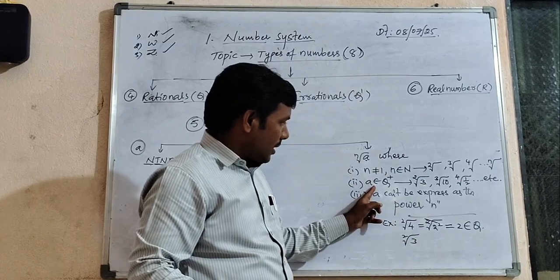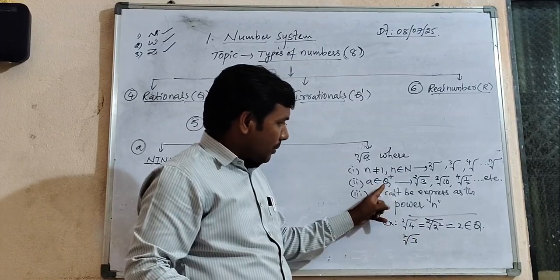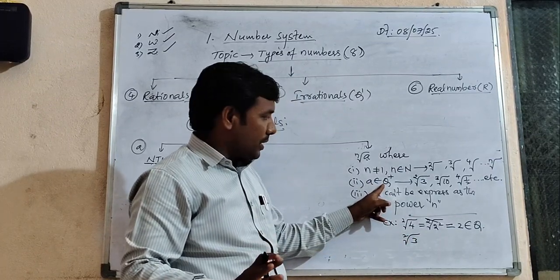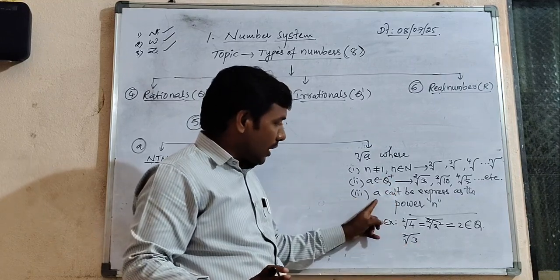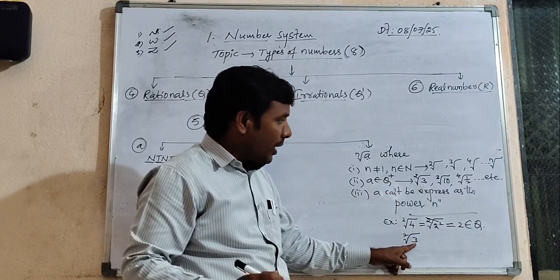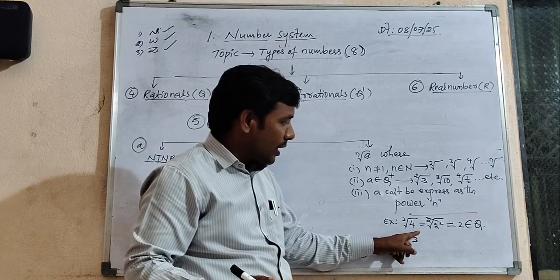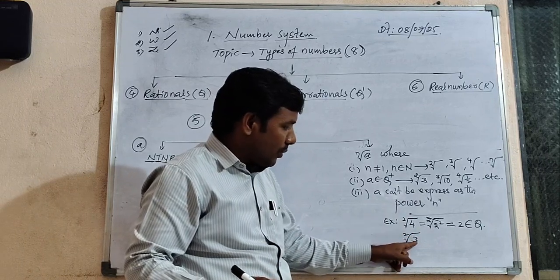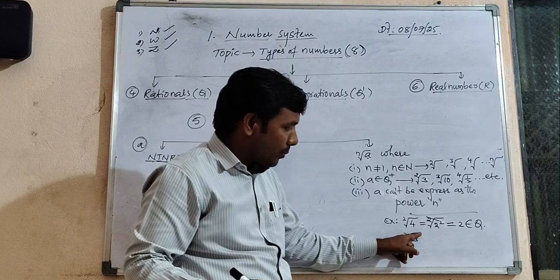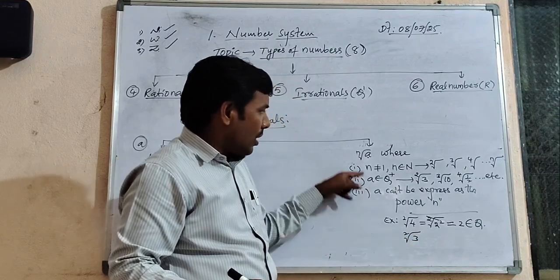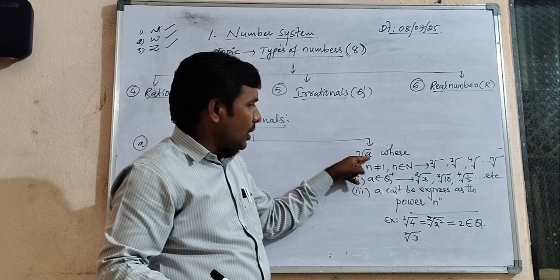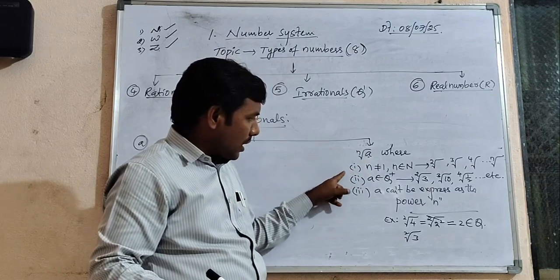Next, second case: the A value is compulsorily a positive rational number. Yes, 3 is a positive rational number. Third condition: 3 cannot be expressed as a power of n. Here the n position is 2, meaning we cannot express 3 as a power of 2. This is the best example in the form of the nth root of a under these 3 cases.